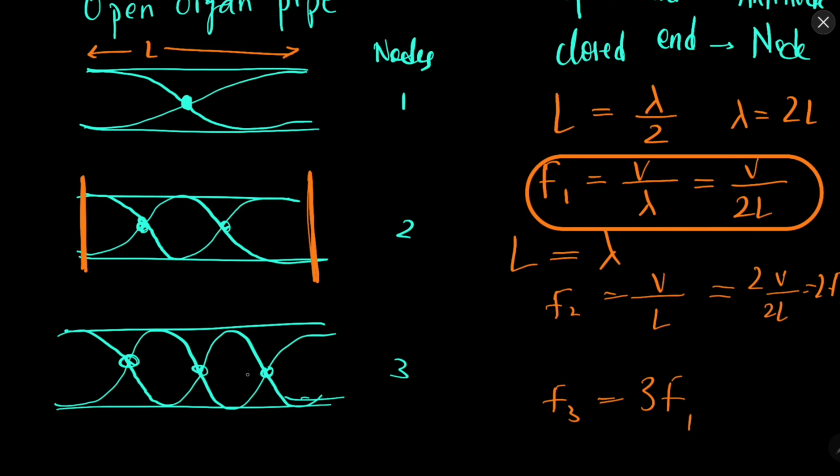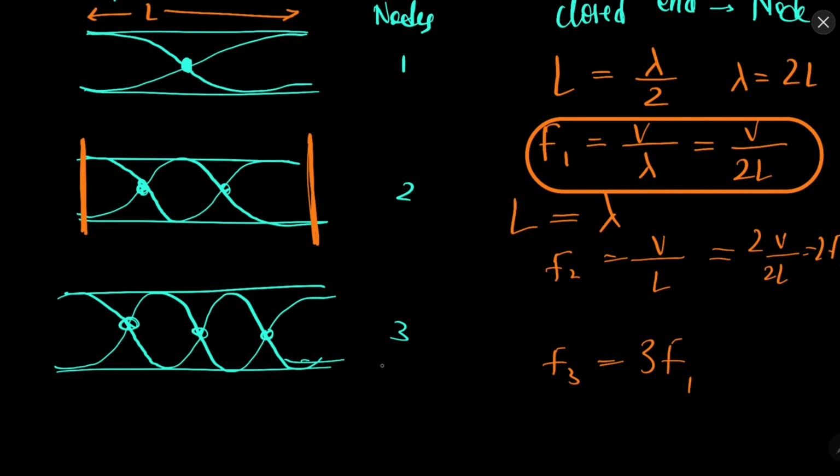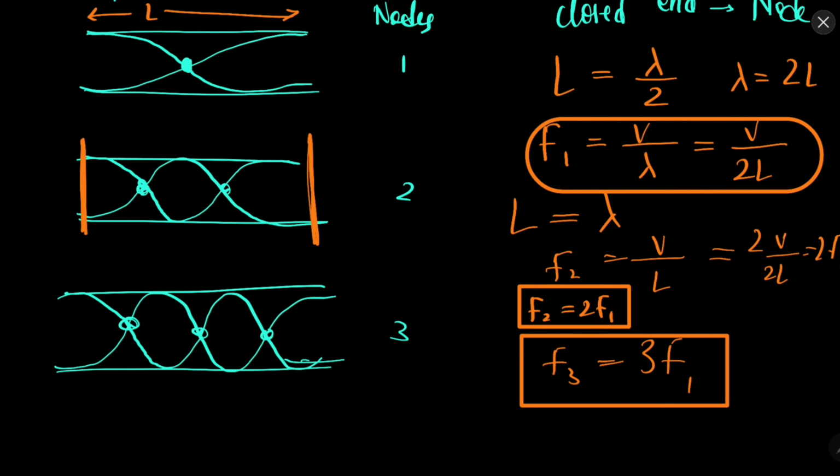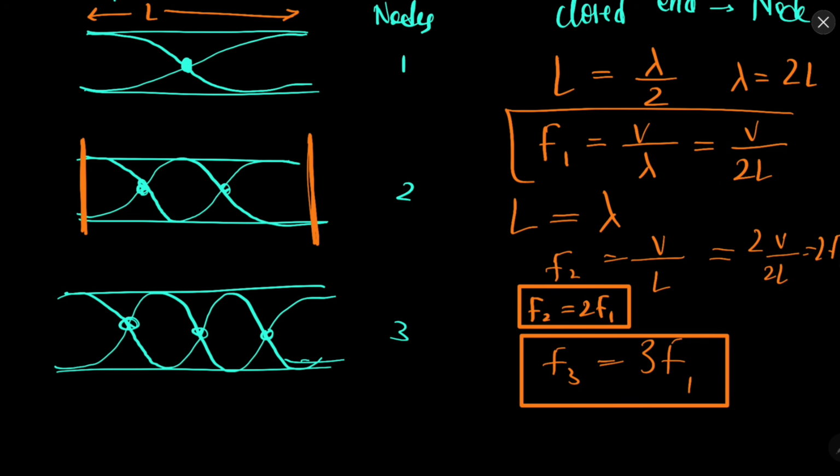Now next, let's say the standing wave looks like this. In this case, if you again see, F3 will be 3F1. So what we are obtaining is that F2 is 2F1, F3 is 3F1. This is telling us that there is some proper relation between different frequencies and the fundamental, or first, frequency. F1 is the fundamental frequency.